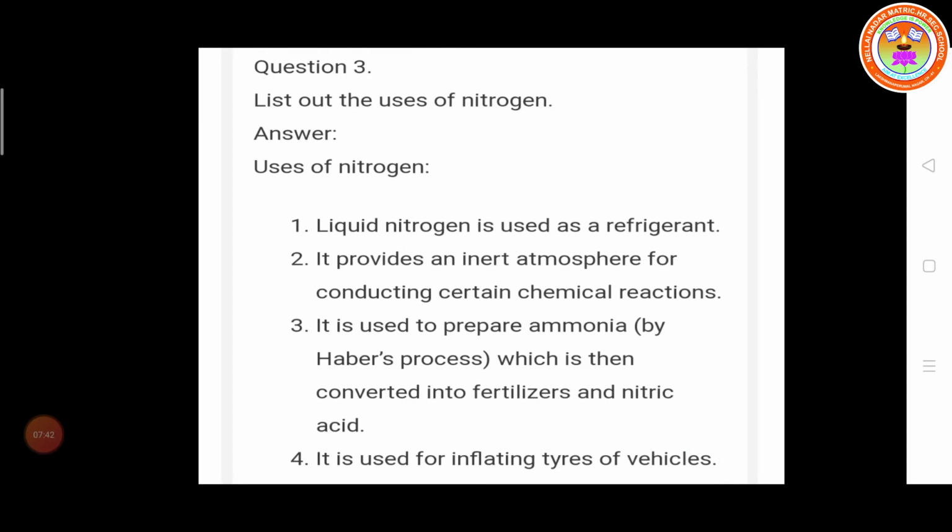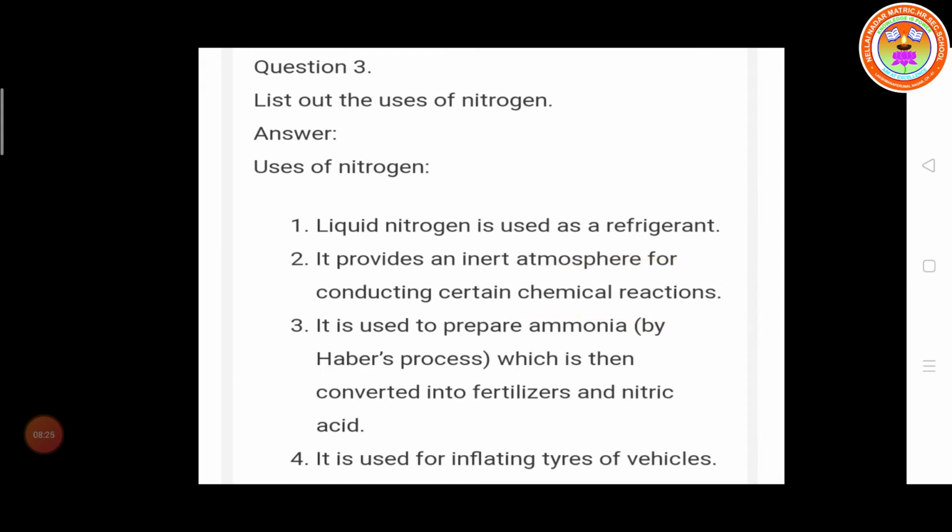Next one is question number 3. List out the uses of nitrogen. First point, liquid nitrogen is used as a refrigerant. Second point, it provides an inert atmosphere for conducting certain chemical reactions.